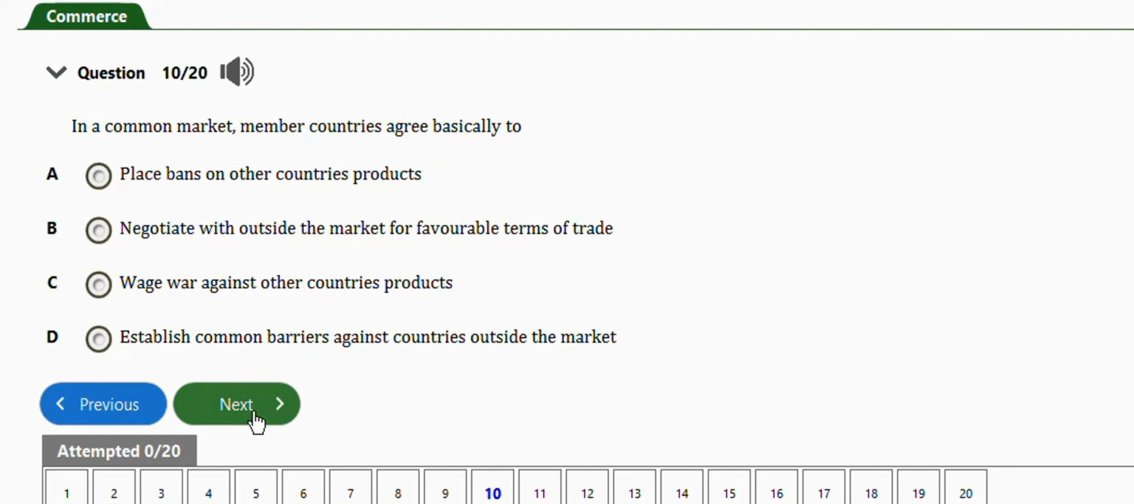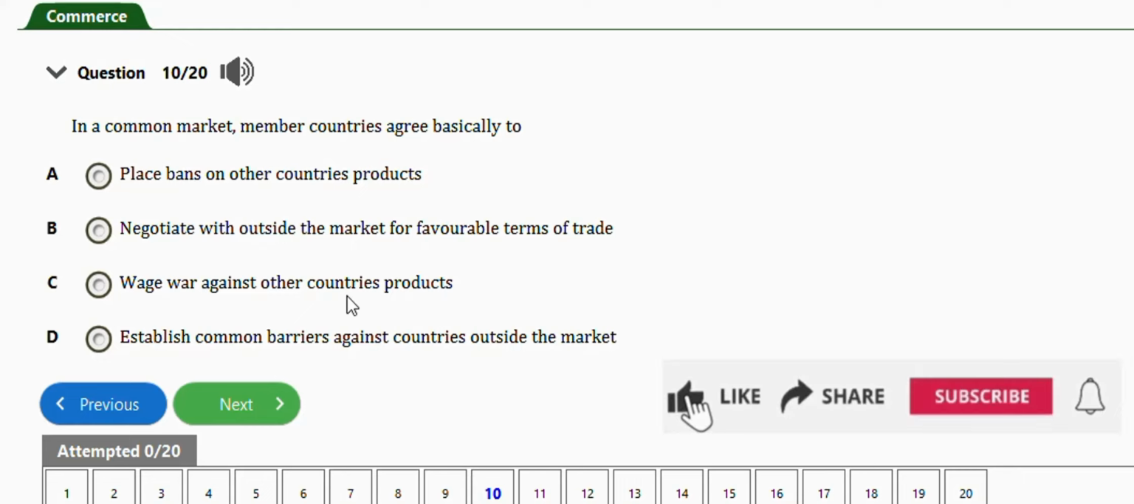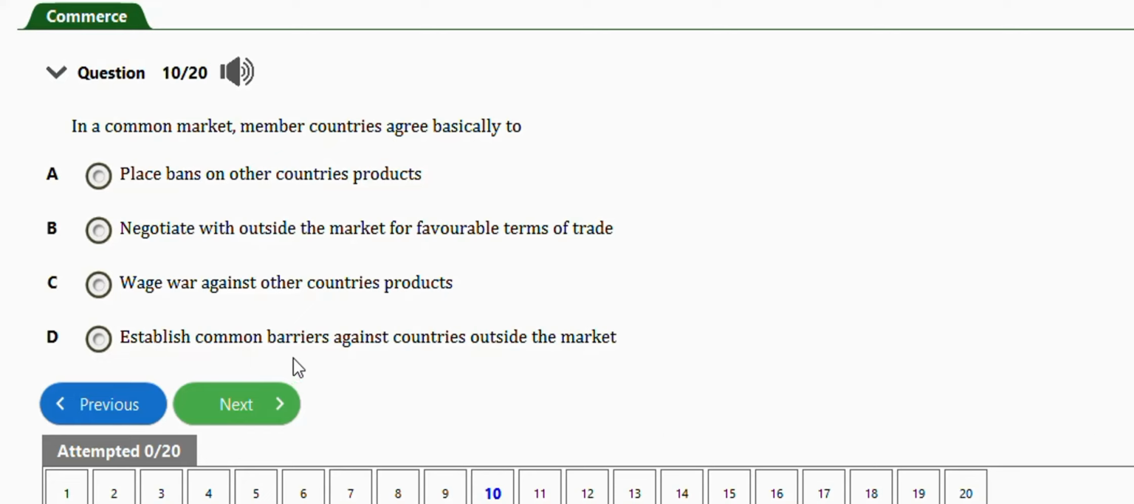Next question. In the common market, member countries agree basically to replace bans on other countries' products and negotiate with outside the market for favorable terms of trade, wage war against other countries' products, or establish common barriers against countries outside the market. The right answer is option D, they establish common barriers against countries outside the market.